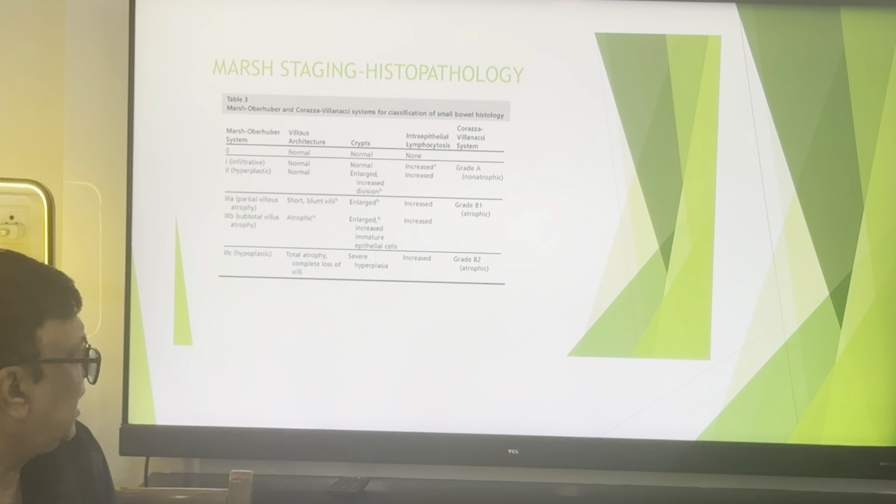Intraepithelial lymphocytes are increased. And class 3A: the crypts are increased, intraepithelial lymphocytes are increased, but now the villi start to become short and blunted. Class 3B is the atrophic villi, crypts are enlarged, with increased immature epithelial cells, and intraepithelial lymphocytes are more than 30 and increased tremendously. Class 3C is the total atrophy, complete loss of villi, severe hyperplasia of crypts, and intraepithelial lymphocytes are increased markedly.